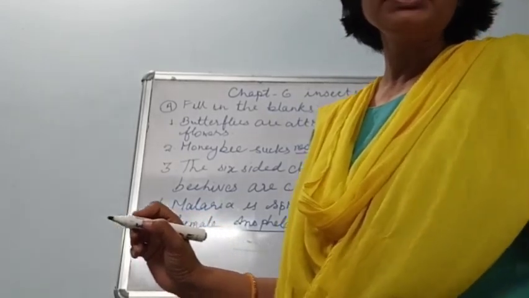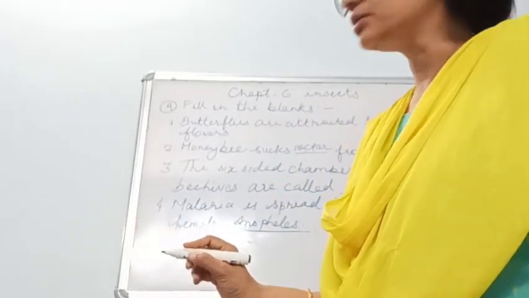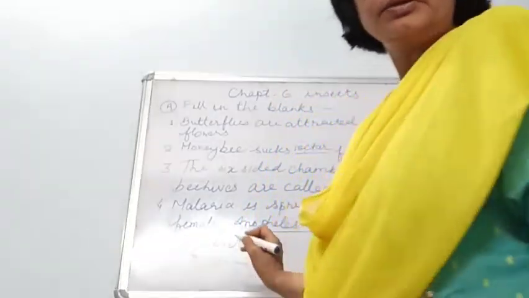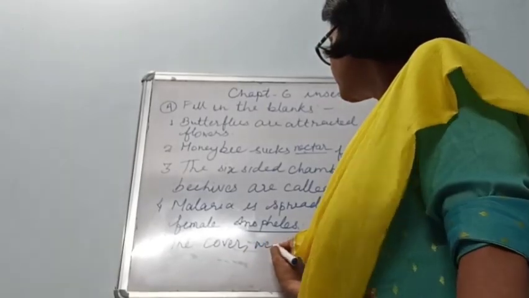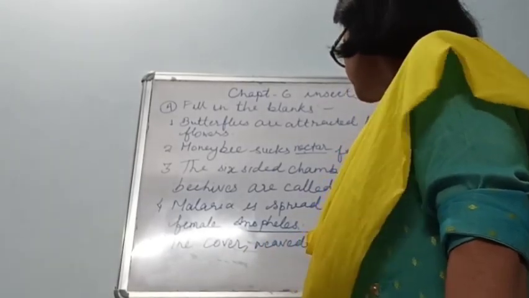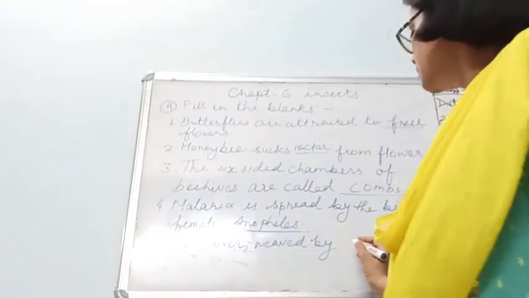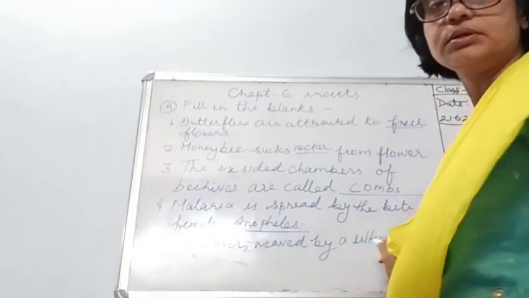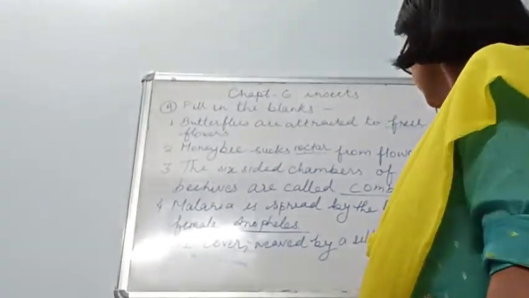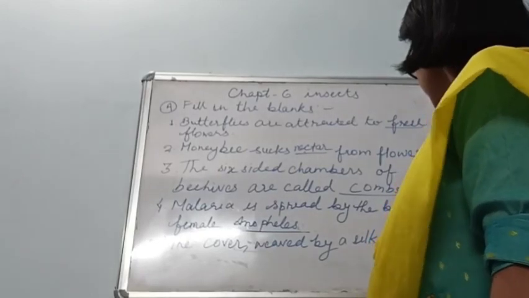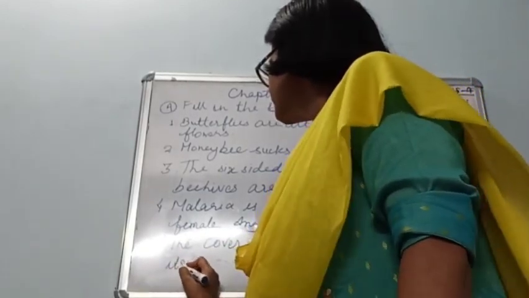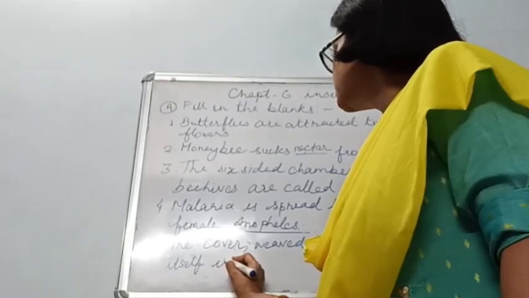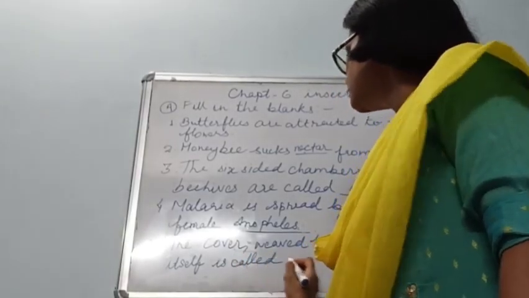The cover weaved by a silk moth around itself is called cocoon.